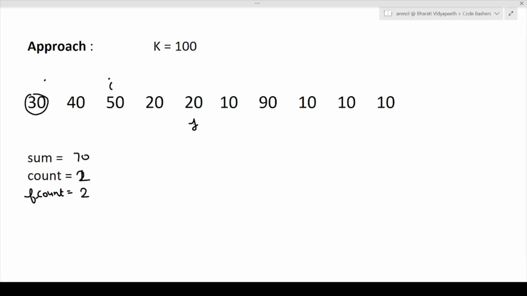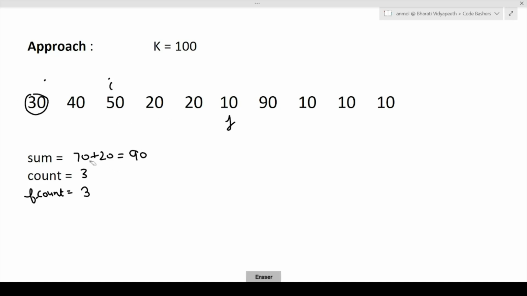Now we will check 70 plus j, that is 70 plus 20. Is it a valid move? Yes, it is a valid move. So it will become 90 here. The j value will move here, and the count value will become 3. You can see the count value is greater than f count, so our f count will also get updated to 3. So our total sum has now become 50 plus 20 plus 20. The count value is 3, so these three elements have been considered.